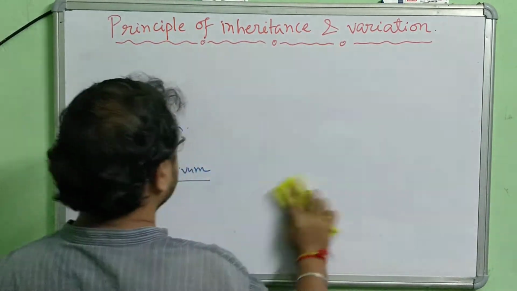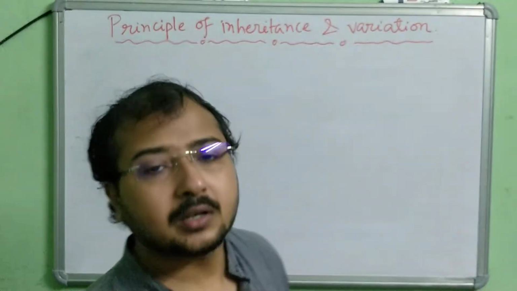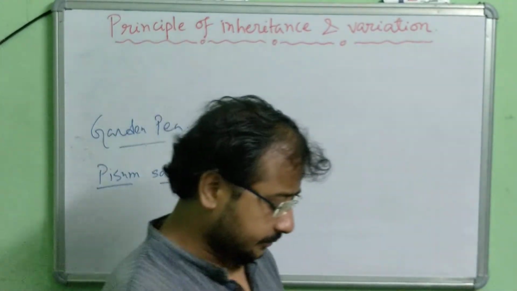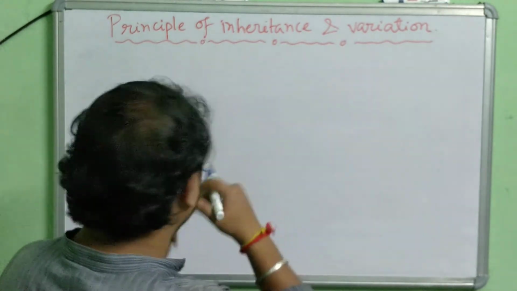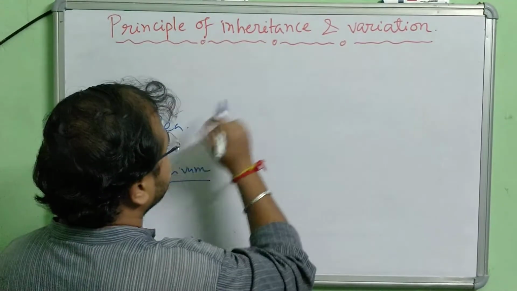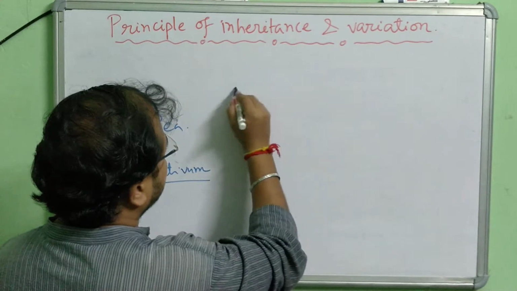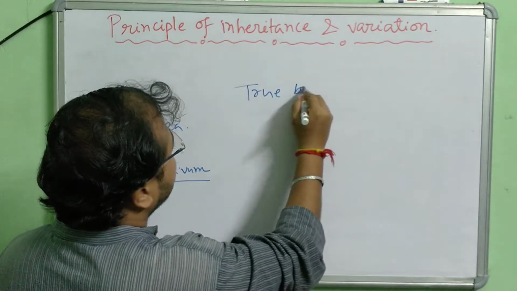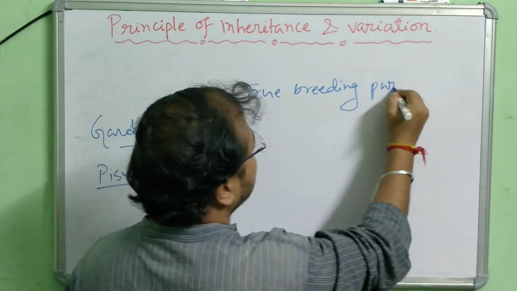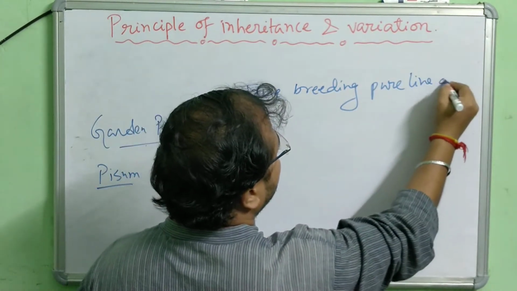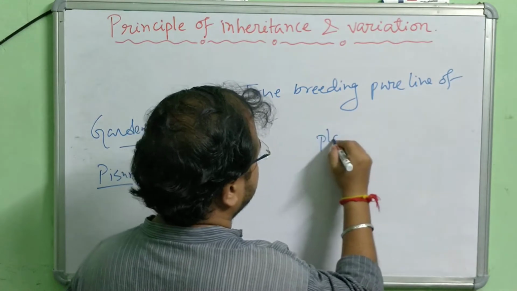Mendel conducted this cross pollination or artificial pollination in these garden peas, which are actually true breeding pure lines of plants.